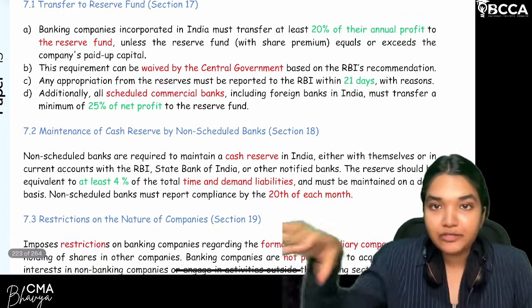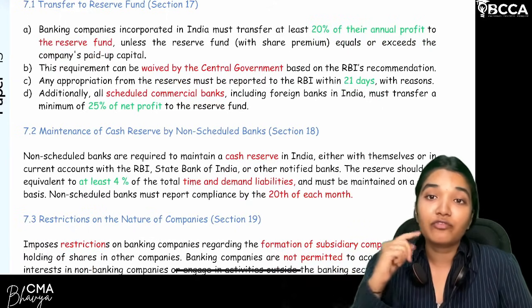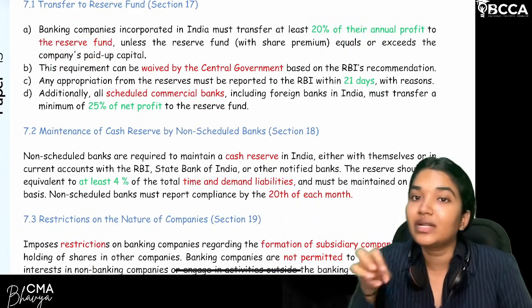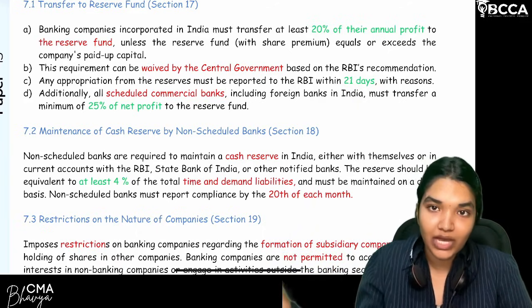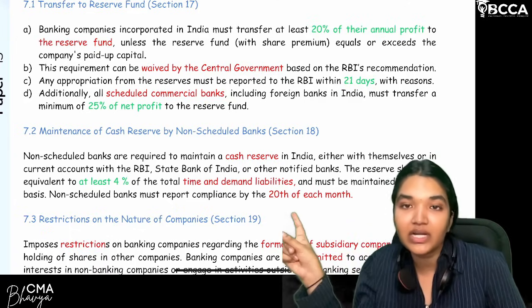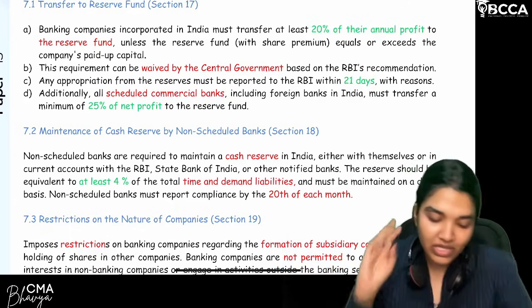So, let's say the reserve fund is created, and you want to use the reserve fund for adjustment of any losses or for the purpose of expansion, or you're utilizing it for business purposes. For any appropriation from the reserve fund, you need to report to the RBI how much amount you have utilized and for what purpose, within 21 days of taking that money from the reserve fund. You have to inform the RBI.